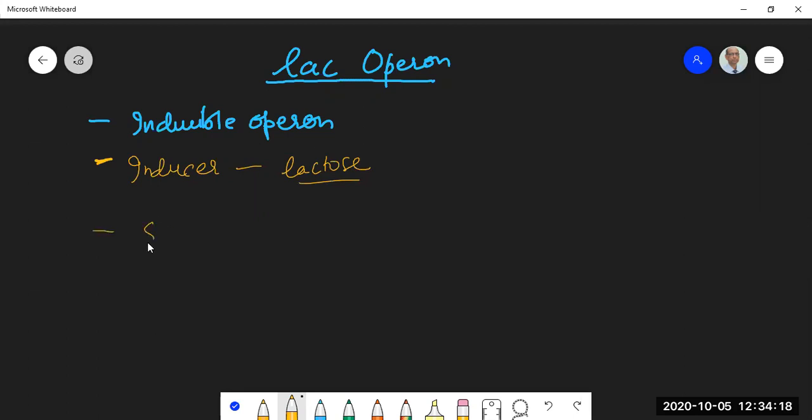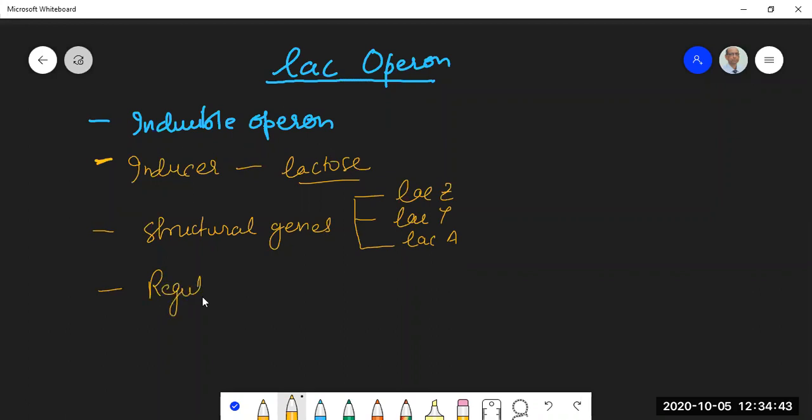There are three structural genes. They are named LAC-Z, LAC-Y, and LAC-A. These are the three structural genes. We'll see shortly what their functions are. And there is one regulatory gene, and it's called LAC-I. LAC stands for lactose, so we are talking about the lactose operon.